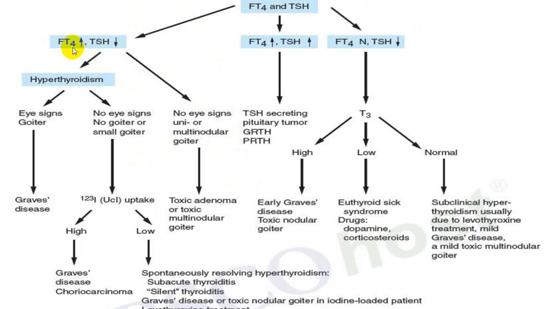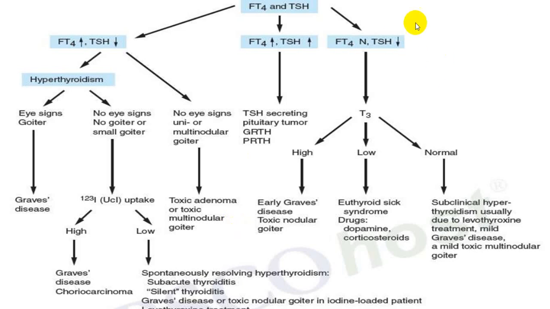While if a person has an increased free T4 level, low TSH level, no eye signs, and there is a solitary nodule, single nodule, or it is multinodular, then it is a toxic adenoma, solitary nodule, or toxic multinodular goiter. When it is toxic multinodular goiter, we call it Plummer disease. And when it is a solitary nodule, we also use one word, Plummer's disease. While in Graves' disease, it is called Basedow disease.